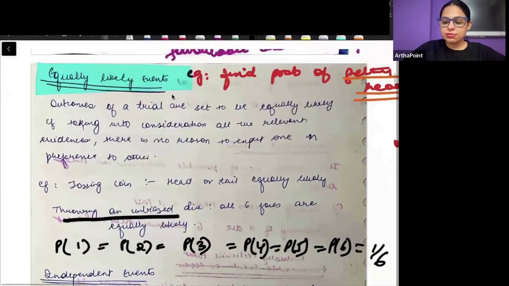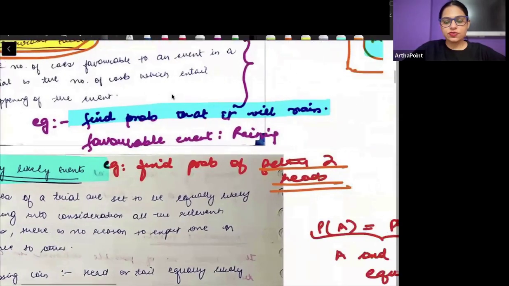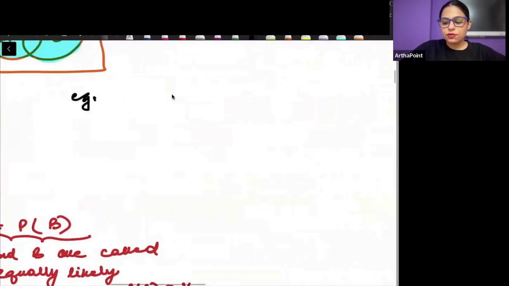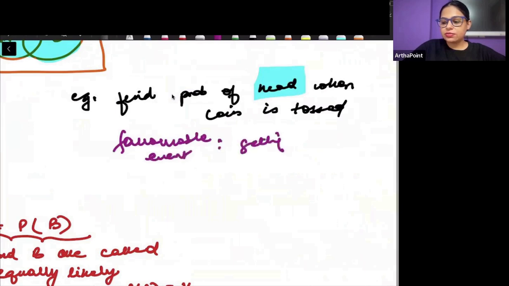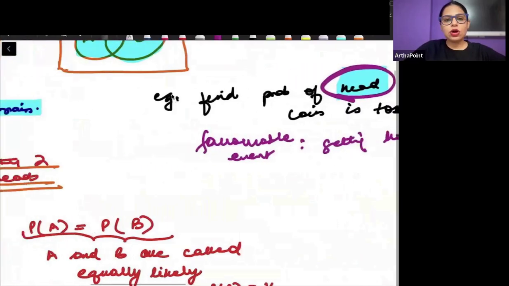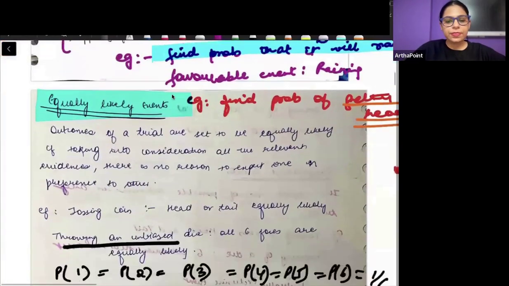Favorable events is nothing but what you are interested in finding. So for example, if I tell you find the probability of head when a coin is tossed, you need to find the probability of head, so my favorable event will be getting head. So whatever you need to find, that will be called the favorable event.